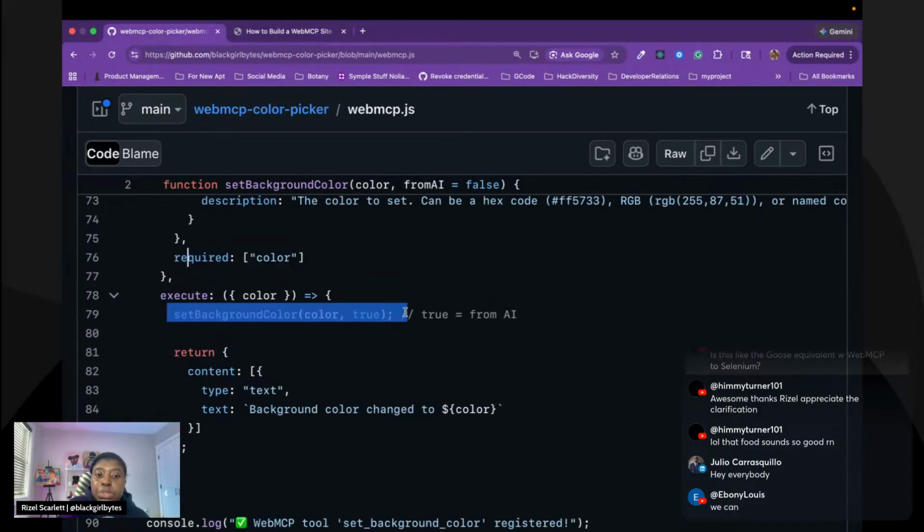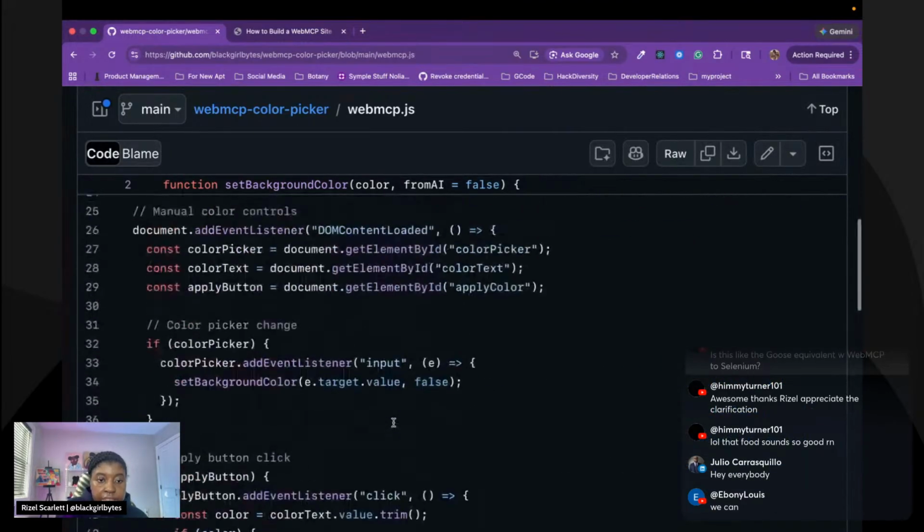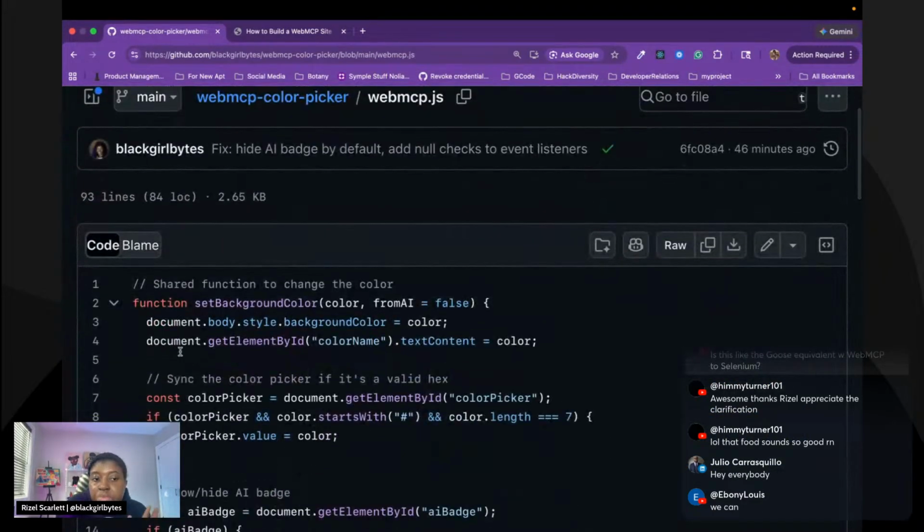And then it's going to call this function called set background color, which is defined above. Just like how you would when you're creating a website, you grab that site's document.body.style.background.